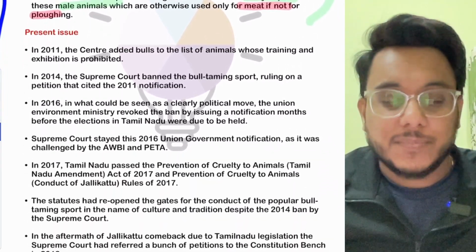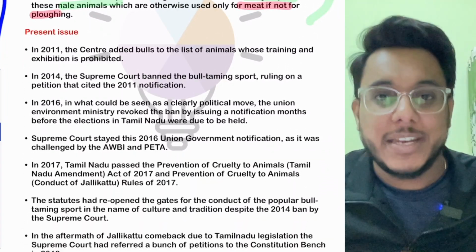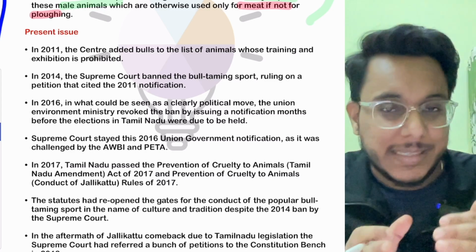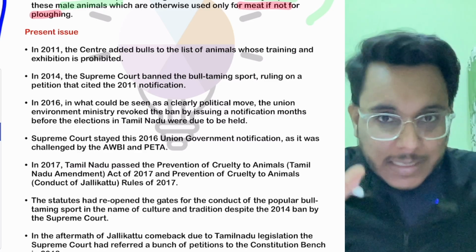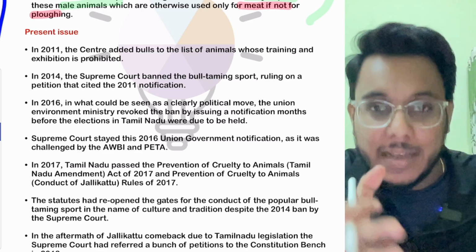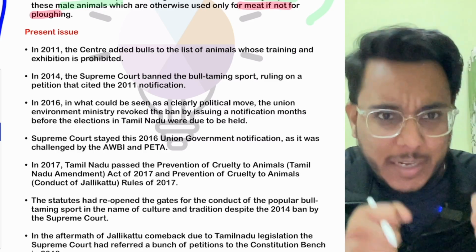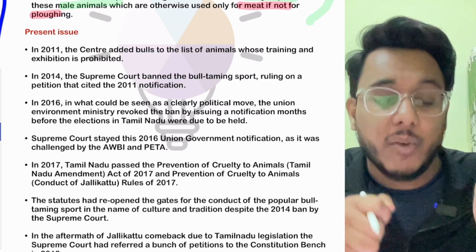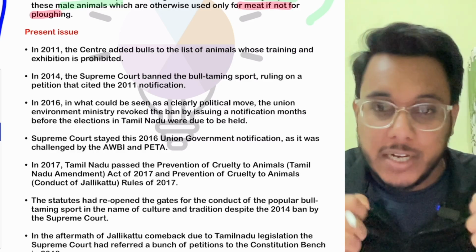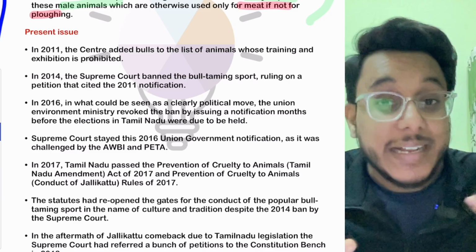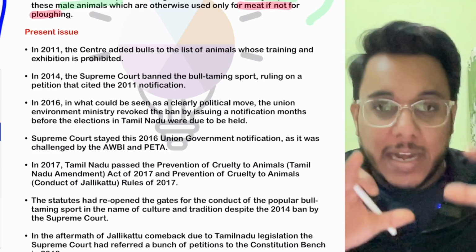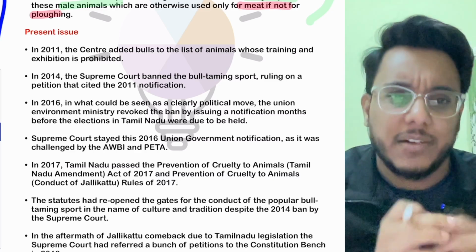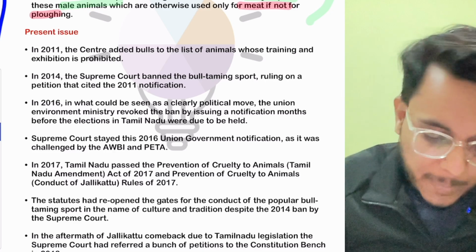Now basically, from the past few years, this Jallikattu had become controversial. Why did it become controversial? Because it has been said that while the bull is kept in an enclosure before being released, it is treated with cruelty. Many times they are fed alcohol, many times they are poked with sharp objects so that they become angry and cannot be tamed by the people. And to make it more adventurous, these bulls are treated with cruelty. That is something that is happening.